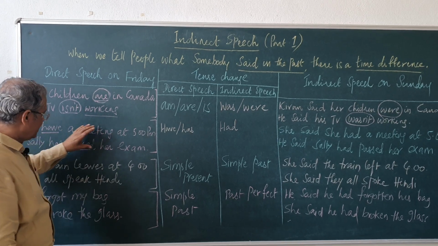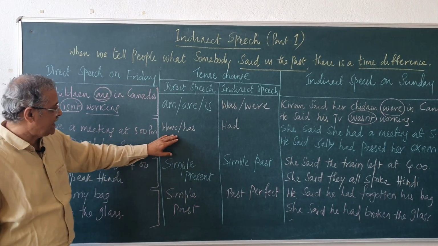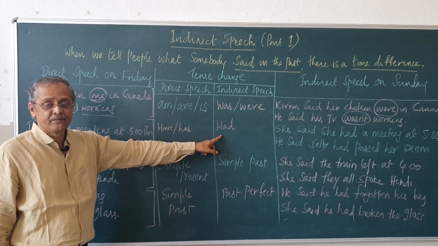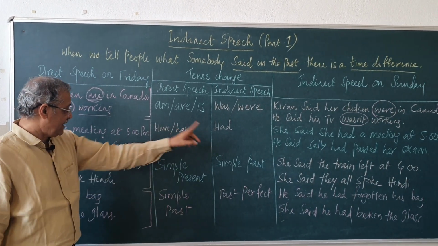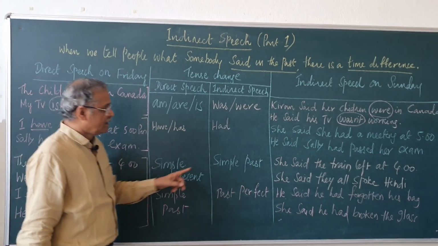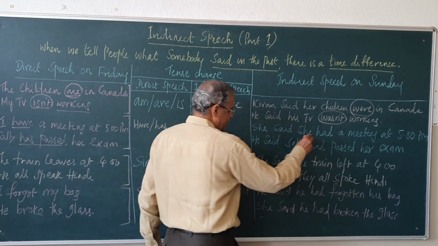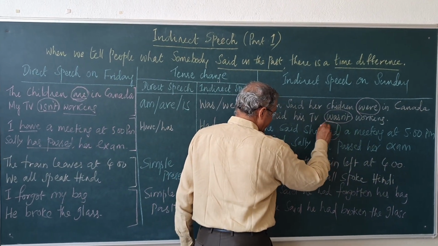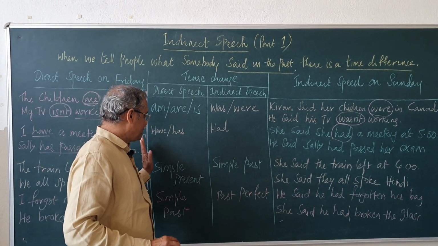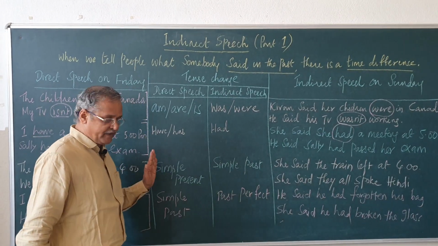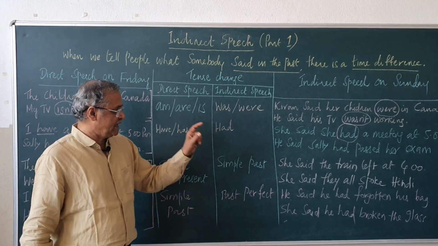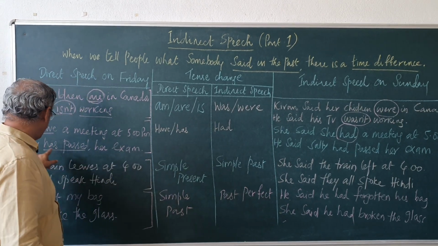Now, this is present perfect. Have and has will become had. I have a meeting at 5 p.m. She said she had a meeting at 5 p.m. So, have becomes had. Present perfect becomes past perfect.